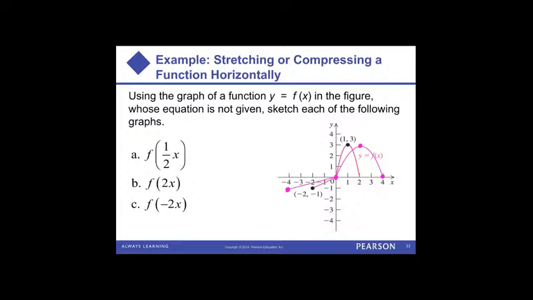So when we multiply the inside by a half, this is what a horizontal stretch by a factor of 2 or a factor of a half is going to look like, right? Basically, all the x's get doubled. And we see the result here.